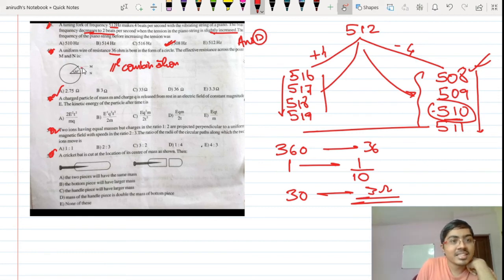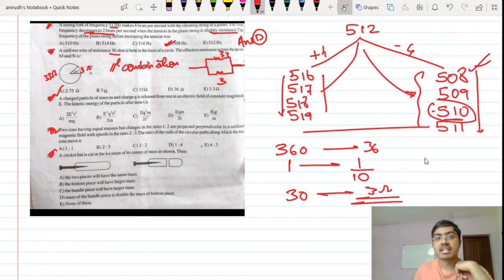So if this is 3 ohms, then the rest 33 ohms are in this way. Okay. So my effective combination is somewhat like this. So this is 3 ohm and this is 33 ohm. So obviously my answer will be 33 into 3 divided by 33 plus 3, that is 36. This is 12.